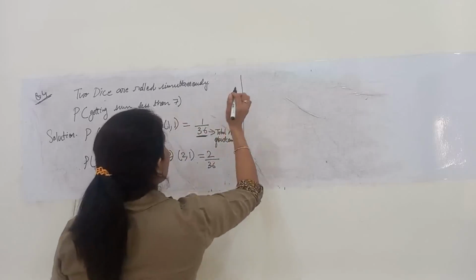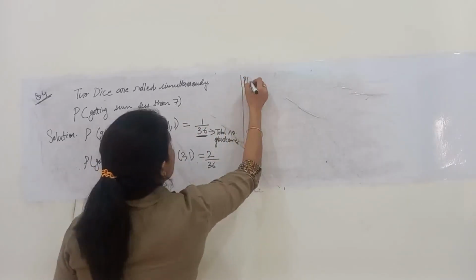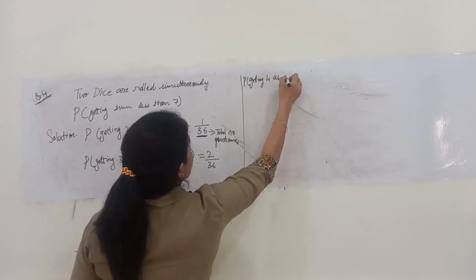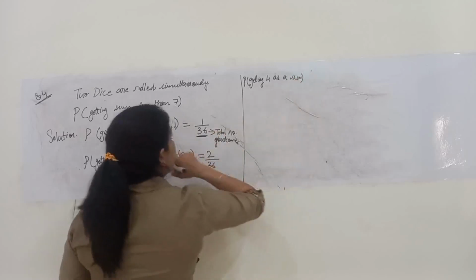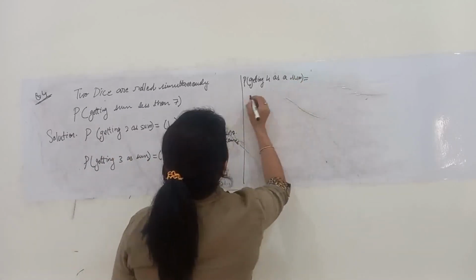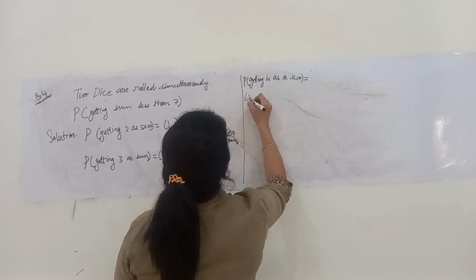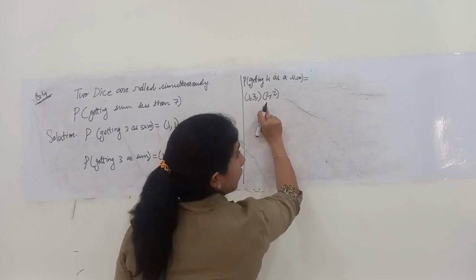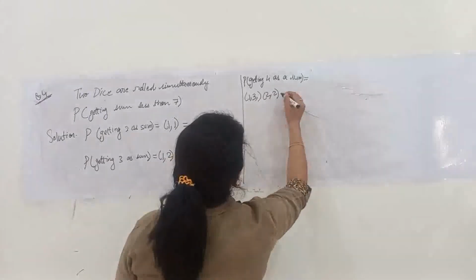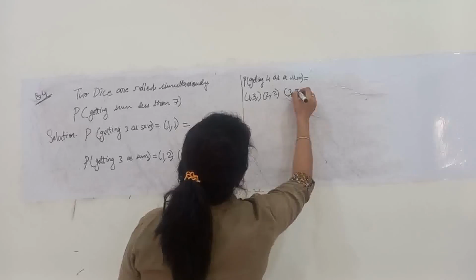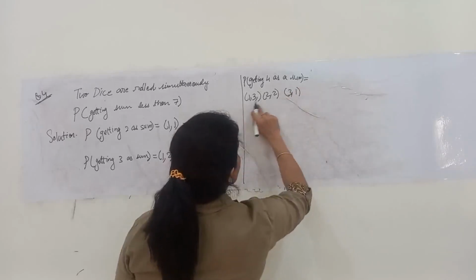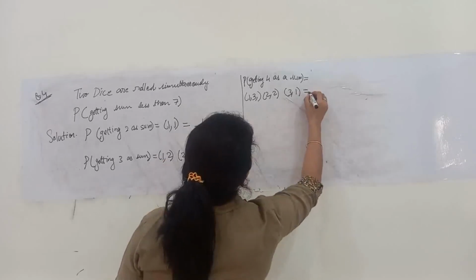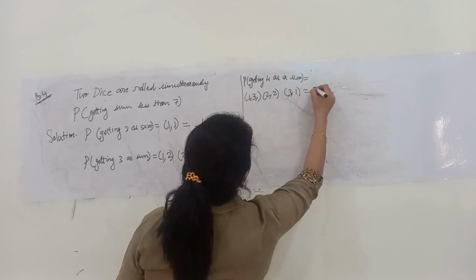Now, similarly we will calculate for 4, 5 and 6 also. So probability of getting 4 as a sum, what are the favorable conditions? 1 comma 3, 2 comma 2, getting 2 on the first dice and 2 on the second dice, then getting 3 on the first dice and 1 on the second dice. These are the only 3 favorable outcomes in which we are getting 4 as a sum.